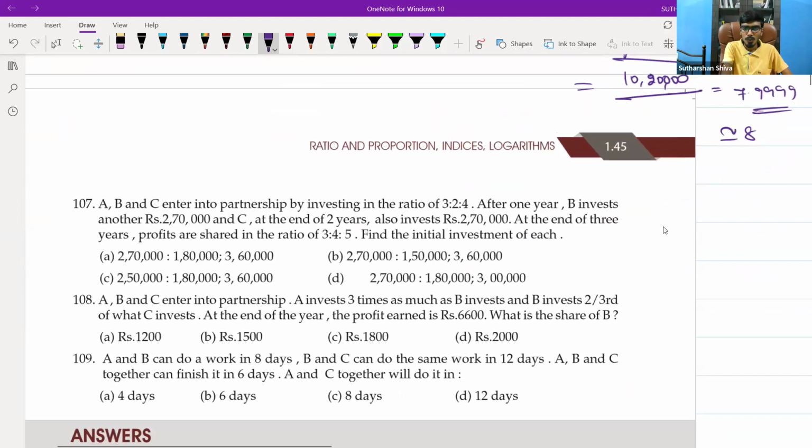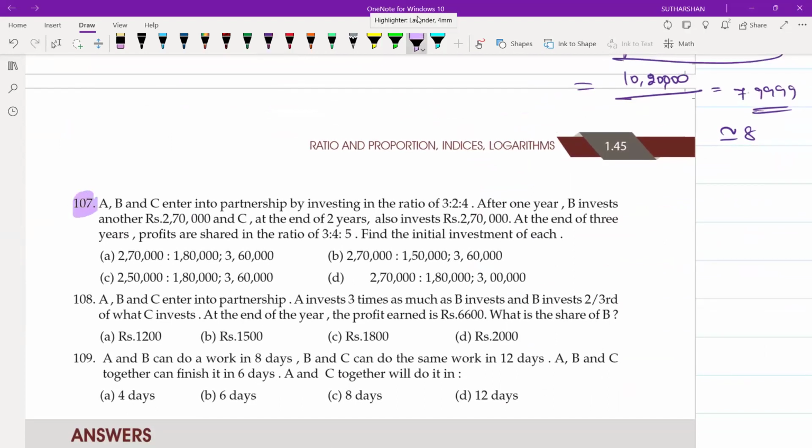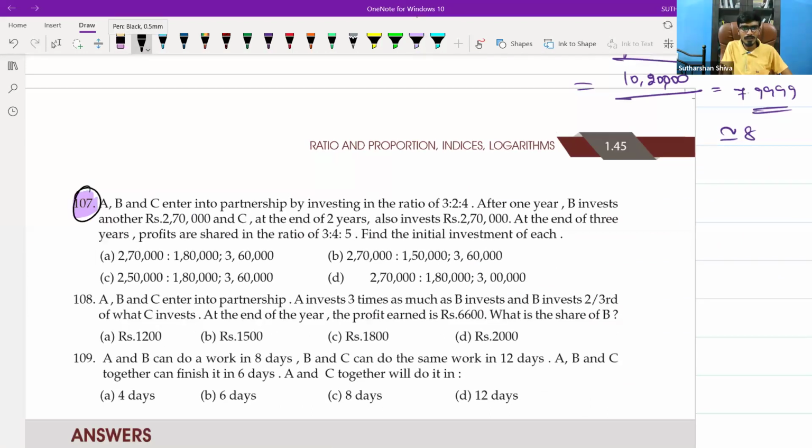Next, question number 107. Super question. Just looking at the question, you can give me the answer. Question number 107. Read that question.